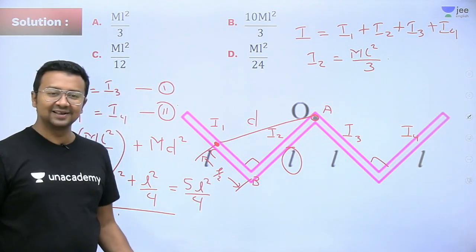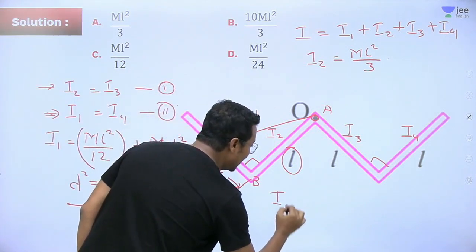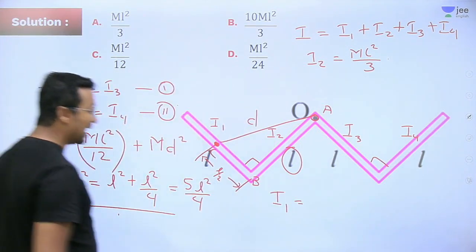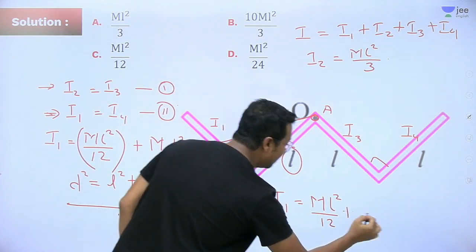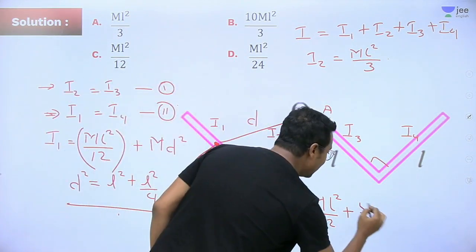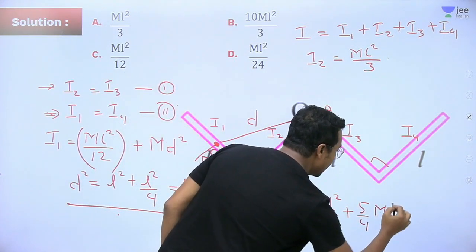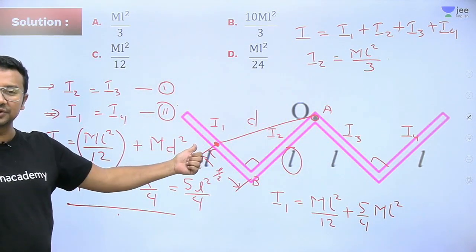Is this clear? Now, what we need to do is calculate your I1. I1 will be equal to simply ml square by 12 plus md square, that means m into 5 by 4 ml square. Fine enough? 5 by 4 ml square.